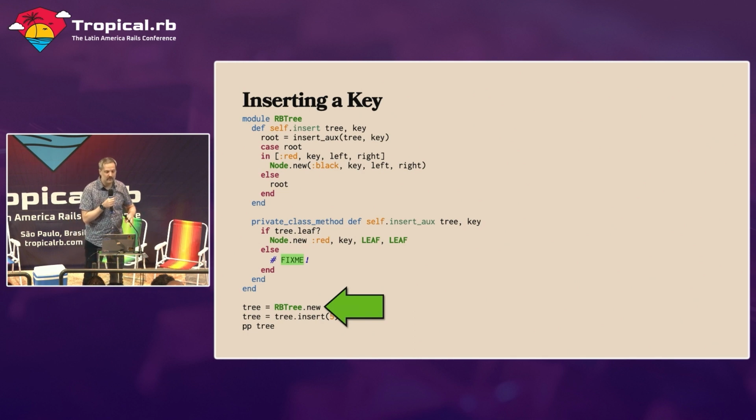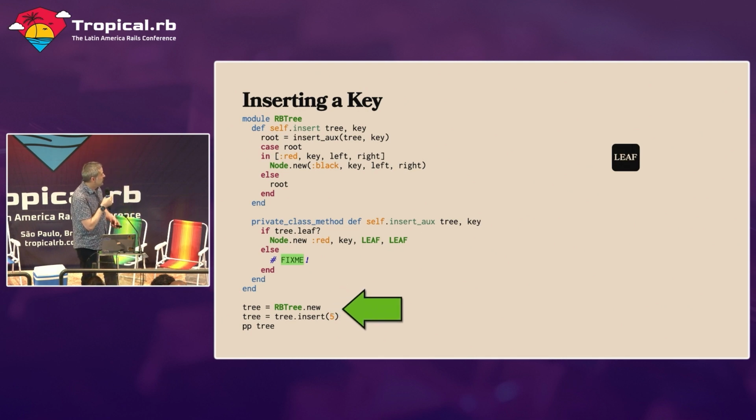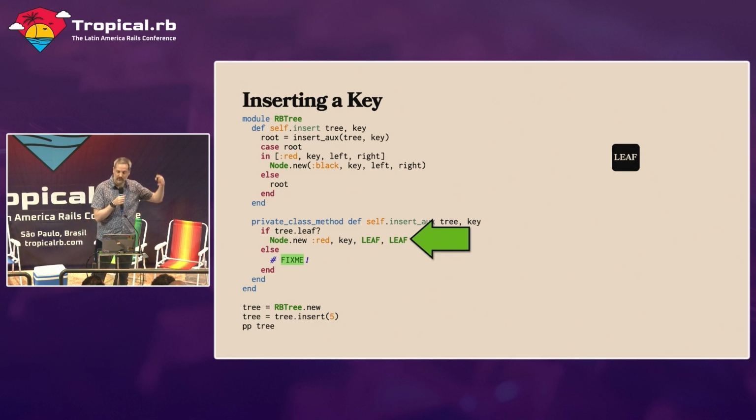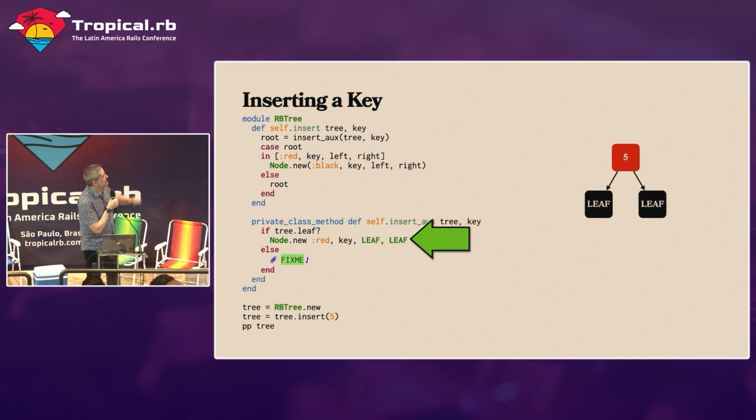All right, so let's walk through this. The first thing we do is we create a new red-black tree. All that does is it returns a leaf node. That's it. Then we want to insert the number 5. When we insert the number 5, we call the auxiliary method. The auxiliary method says, hey, we're inserting above a leaf node, so we're just going to return a new red node that points at the number 5. So we end up with a tree that looks like this on the right. So we have a red 5, and it points at 2 leaves.